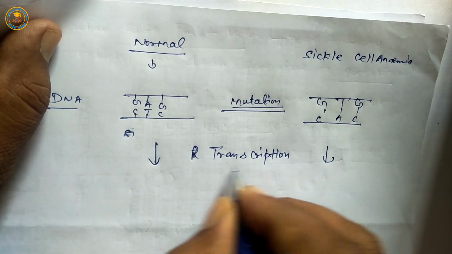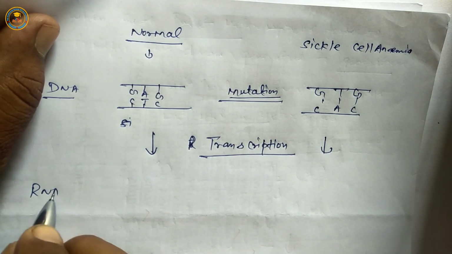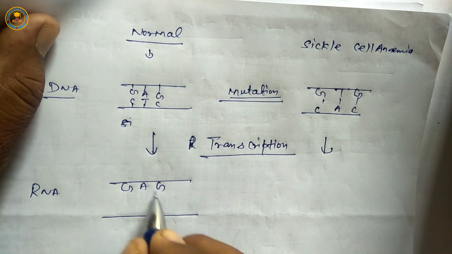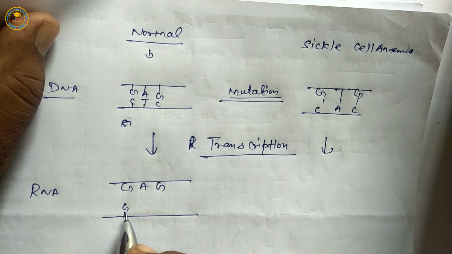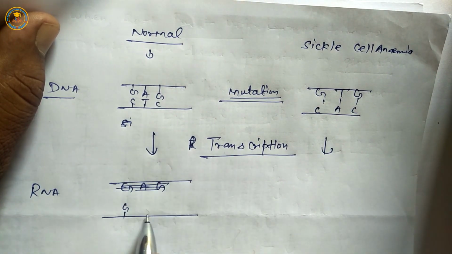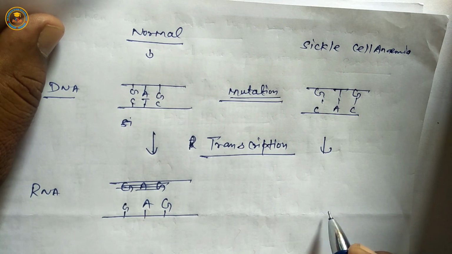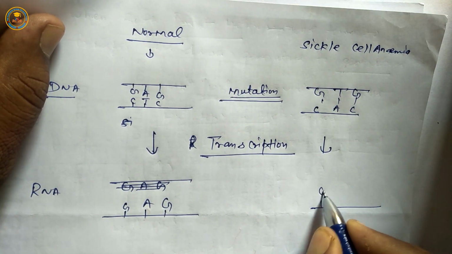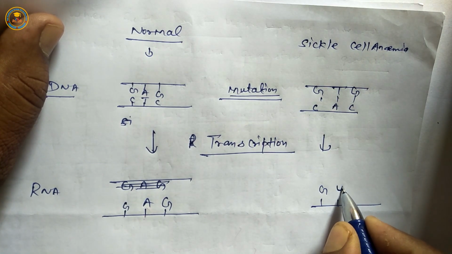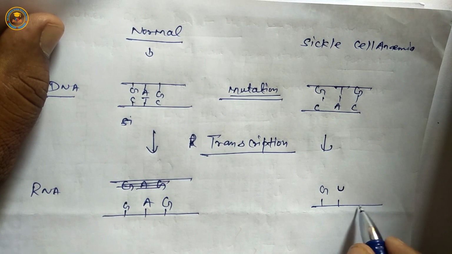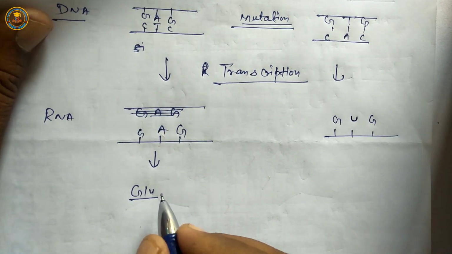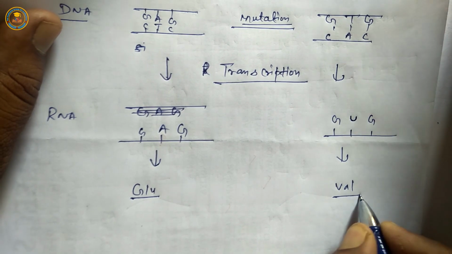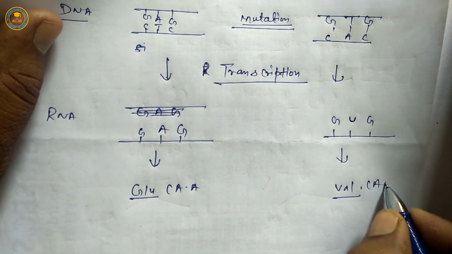It means formation of RNA from DNA. So GAG, C opposite G, T opposite A, C opposite G. Second, C opposite G, A opposite U in RNA, uracil, and C, G. This codon codes for glutamic acid, this codon codes for valine amino acid. They are amino acids.